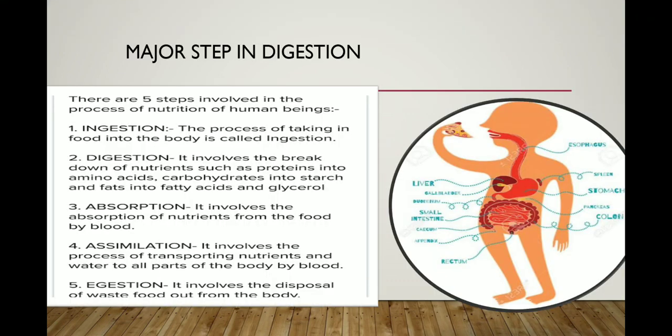You know that nutrition is a very complex process. The process of nutrition contains five steps, which are basically done in the human body and in animals. There are five major steps involved in the nutrition of human beings. First, ingestion. The process of taking food into the body is called ingestion.